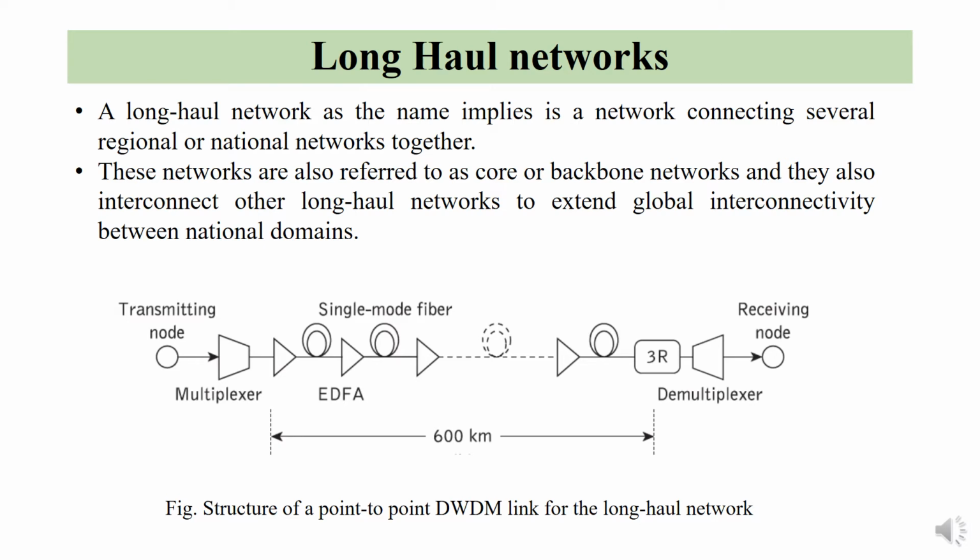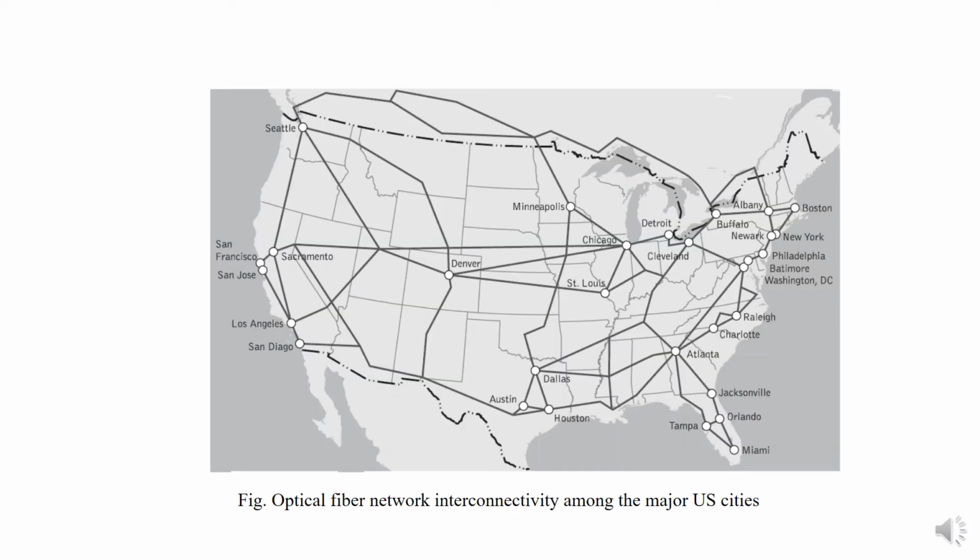This type of network structure is used to interconnect optical networking nodes situated in different cities anywhere in the globe. This is an example showing how optical network interconnectivity is made among major US cities. It connects almost 13 cities using high capacity optical long haul networks, covering over 5,400 kilometers.